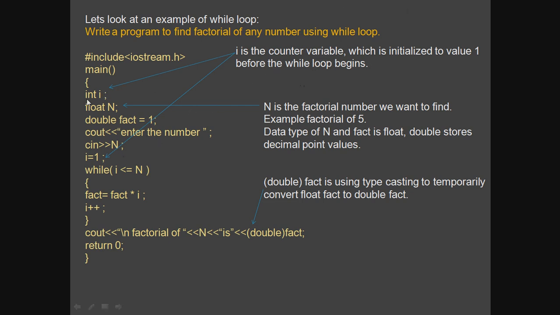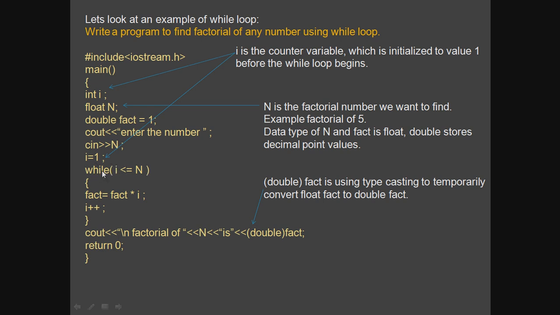Here the declaration of the counter variable is done, but yesterday I explained that you can also initialize the variable in any part of the program just before you use it. Here I is the counter variable, and I is actually used in the while test condition. So here you are assigning the value 1 to I. Why do you need to assign the value 1? Here you could also write int I equals 1, but according to the while loop format, here you should do the initialization. So here I is equal to 1, because it is used in the test condition.